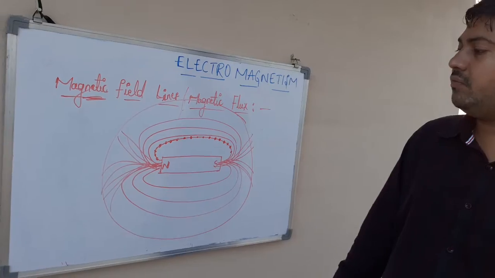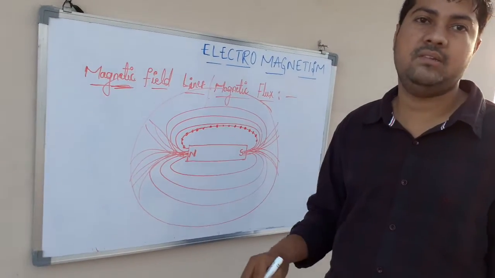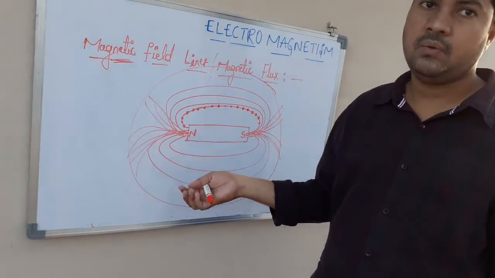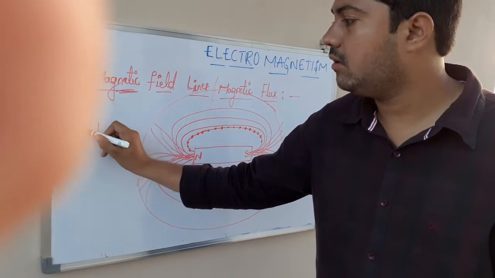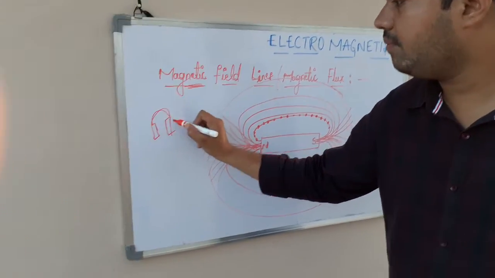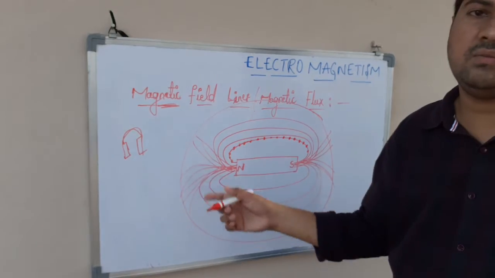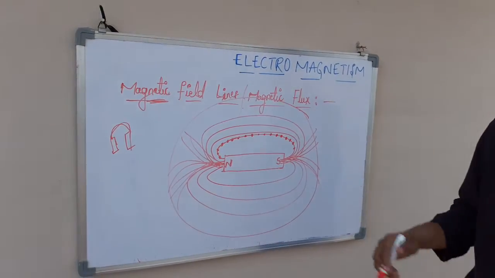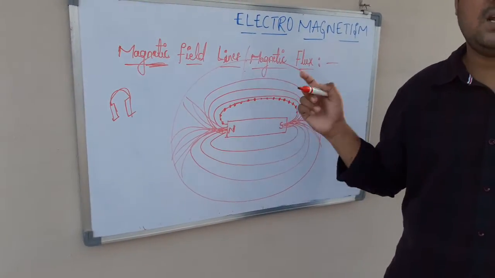So these magnetic field lines are different for different types of magnetic fields. For a bar magnet, magnetic field lines will be in this way, whereas for a horseshoe magnet, magnetic field lines will be different. It will not be the same as this. For some other magnet, magnetic field lines will be different again.